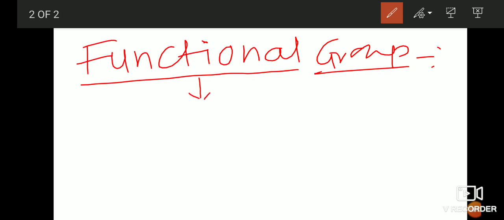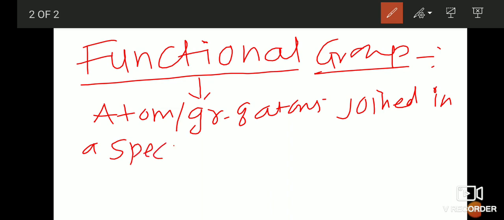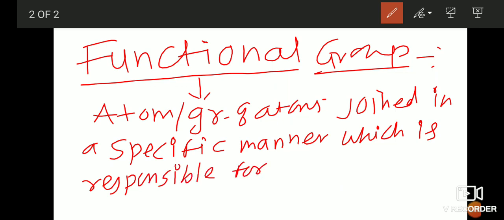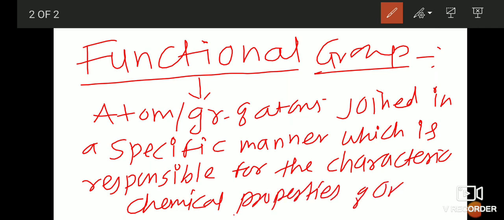Functional group is defined as an atom or group of atoms joined in a specific manner, which is responsible for the characteristic chemical properties of organic compounds. So this is the definition of the functional group.